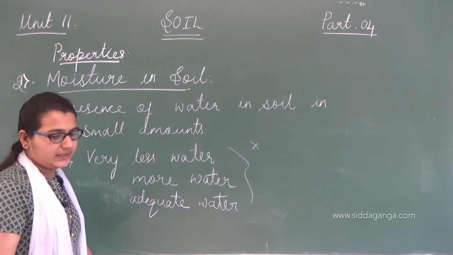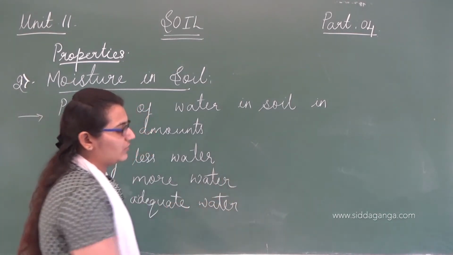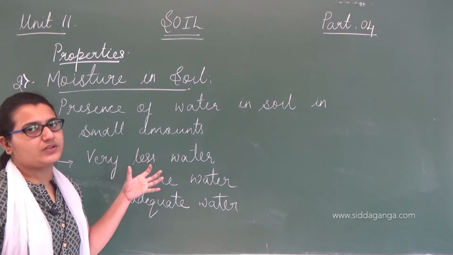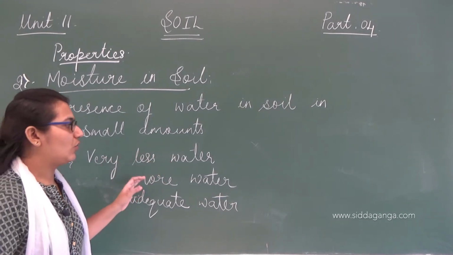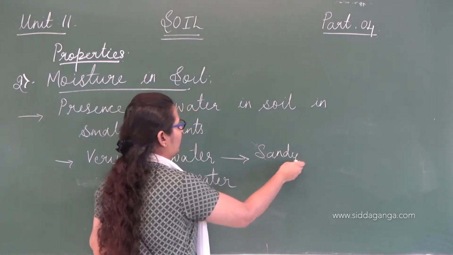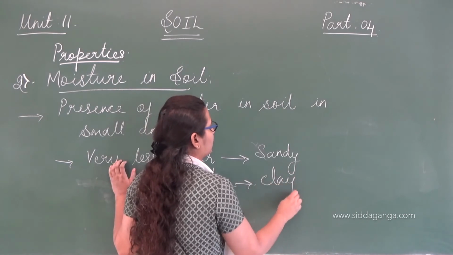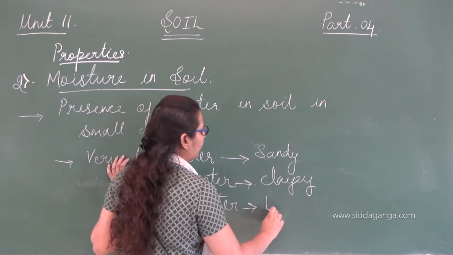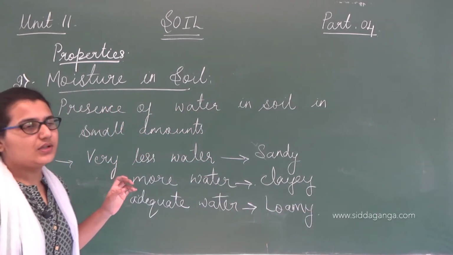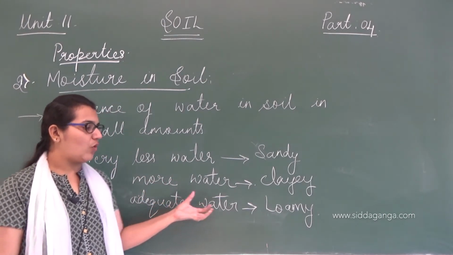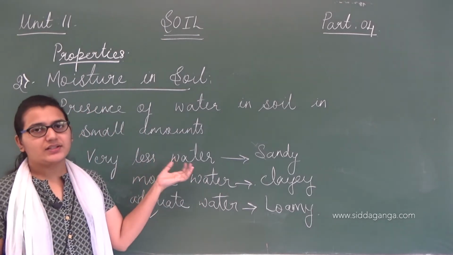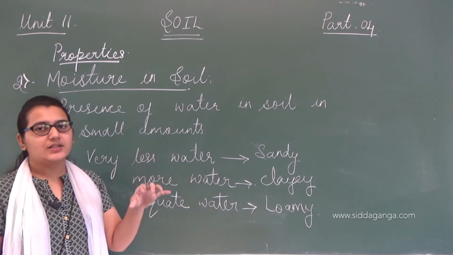So this moisture is nothing but water, only in very small amounts. That's why we are talking about this water. The soil containing very little water is sandy soil, the soil containing more water is clay soil, and the soil containing the right, adequate amount of water is loamy soil. Here less water means less moisture. Moisture is again water in small amounts.